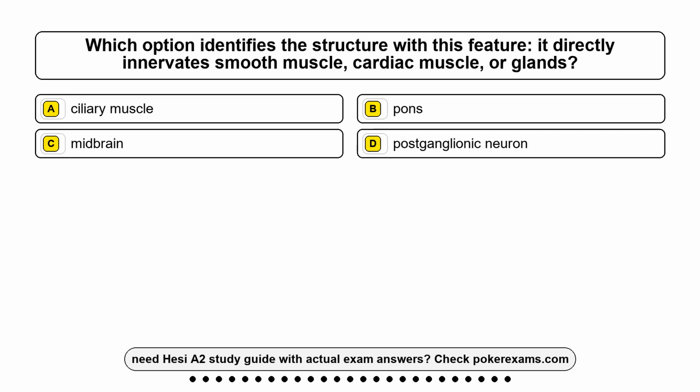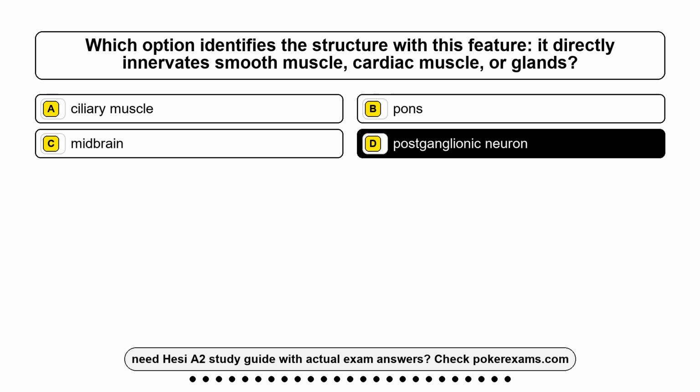Question 1. Which option identifies the structure with this feature? It directly innervates smooth muscle, cardiac muscle, or glands. Option A, ciliary muscle. Option B, pons. Option C, midbrain. Option D, a postganglionic neuron. The correct answer is option D, postganglionic neuron.